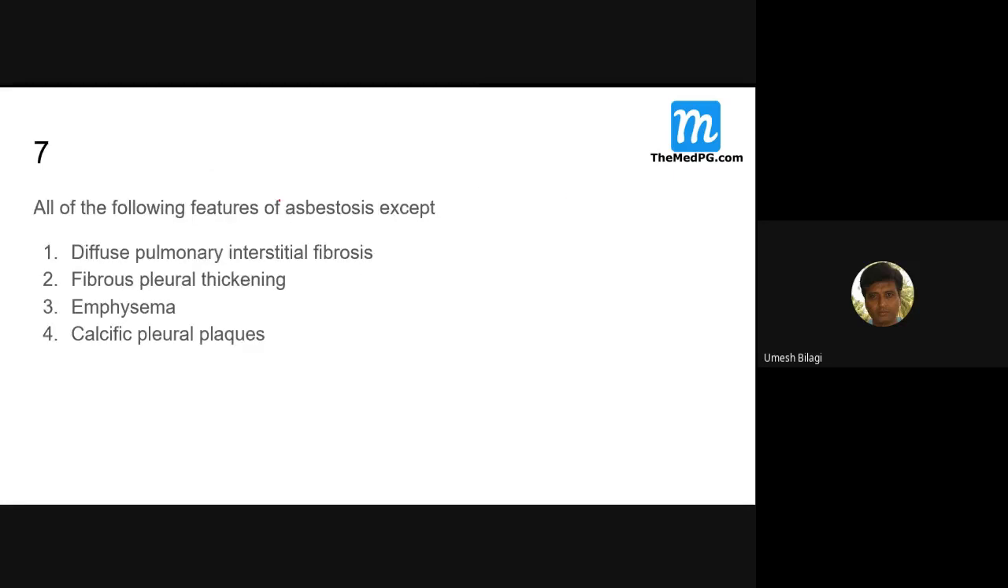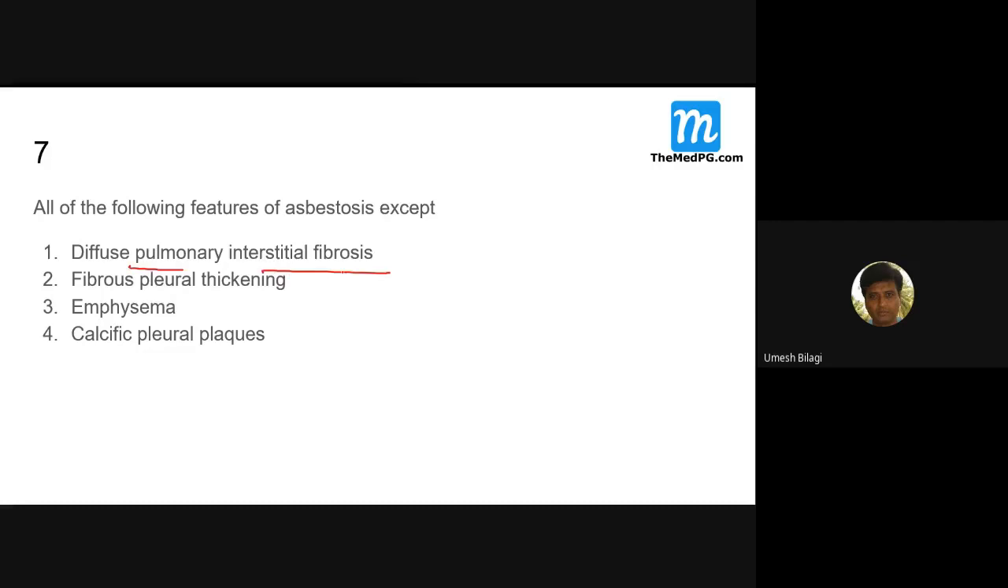All of the following features are of asbestosis except. Tell me now. I discussed asbestosis, I expect you to answer. Newcomers, try this. Asbestosis is a restrictive lung disease, not an obstructive lung disease. I want an answer from newcomers. Asbestosis is a restrictive lung disease. Now, yes, sir, you got something here. You can see this emphysema. Asbestosis doesn't produce emphysema.